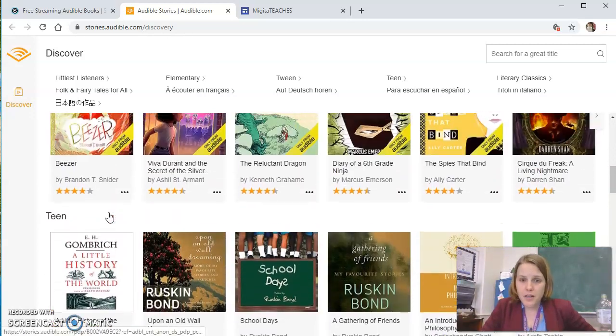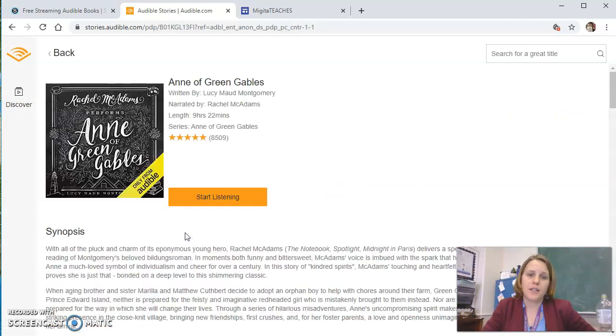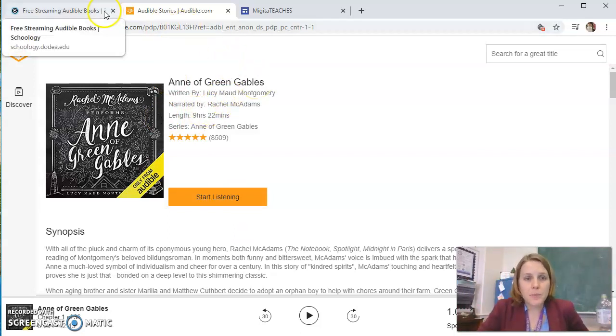Let's say that I wanted to listen to Anne of Green Gables, such a classic. I click on it and I start listening. You can't hear it because this program, the free version, doesn't allow you to record audio off of the computer, only into the computer. But it'll work. It's beautiful. It's great. Anyways, so you pick a book.